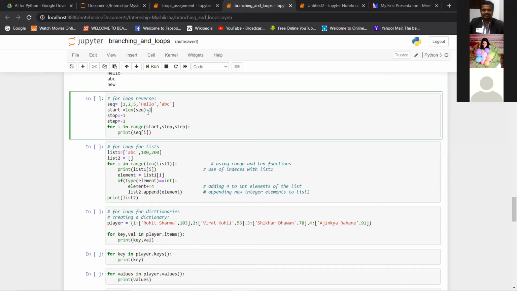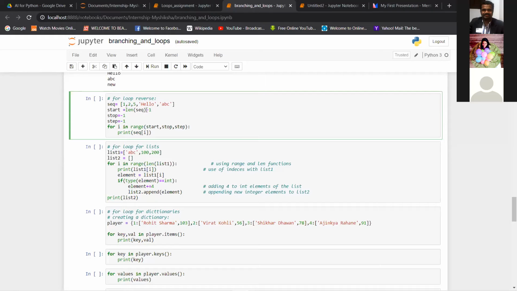I'm doing it minus 1 because indexing starts with 0, right? This is a compensation we are doing, because if the len function gives you 5, the indexes will actually be 0, 1, 2, 3, 4. So just for the indexing we have taken len of seq minus 1. The len of seq will give you 5, and minus 1 is 4.